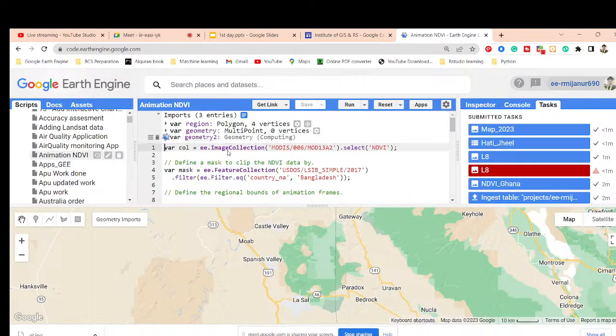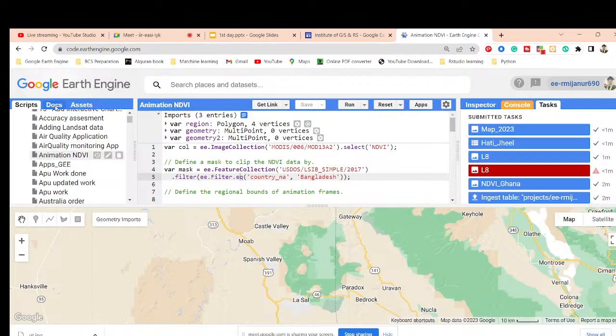Now I can easily modify this code, change my area of interest, and get the result. So the scripts tab is mainly for managing the scripts which you saved. I already saved this code here, which is why the name is animation NDVI, as I put it and saved the code. Any time in the future when I need this code, I simply access it from the scripts tab.